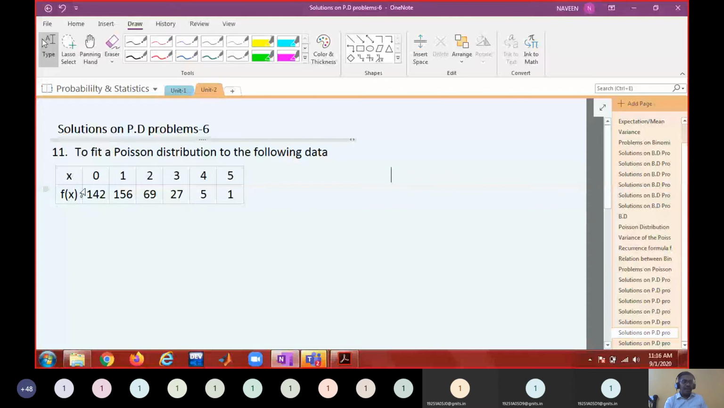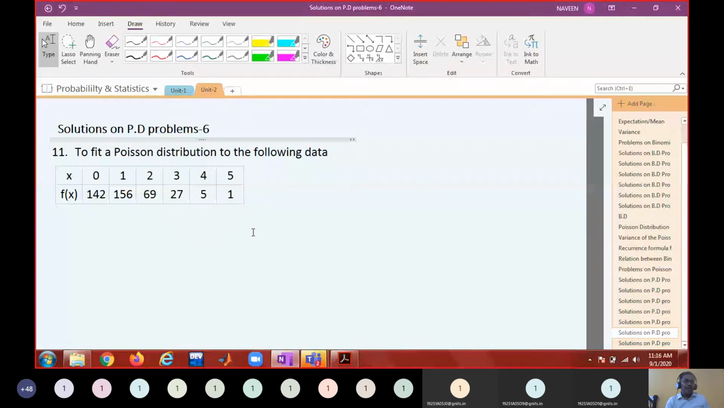Whatever you are seeing now is the observed frequency. For x equal to 0, the observed frequency is 142. For x equal to 1, the observed frequency is 156. Like that, for x equal to 5, the observed frequency is 1. Now you can see the values range from 0 to 5. There is a limit. That means what? Again, this is a Poisson approximation to the binomial distribution only, because in a Poisson distribution there is no upper limit for n. Whenever you see an upper limit for n, that is not a Poisson distribution. At most, you are approximating a binomial distribution with the Poisson distribution.